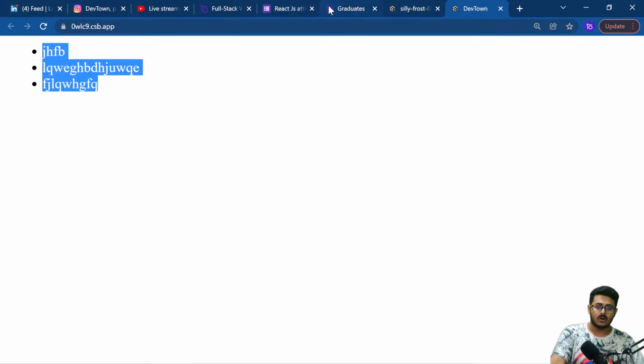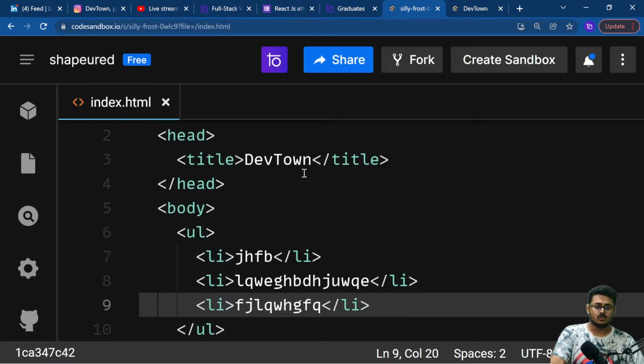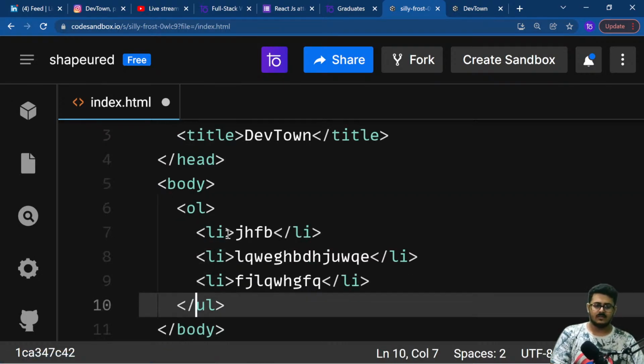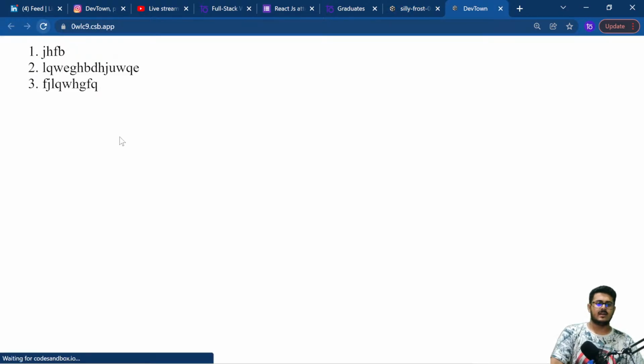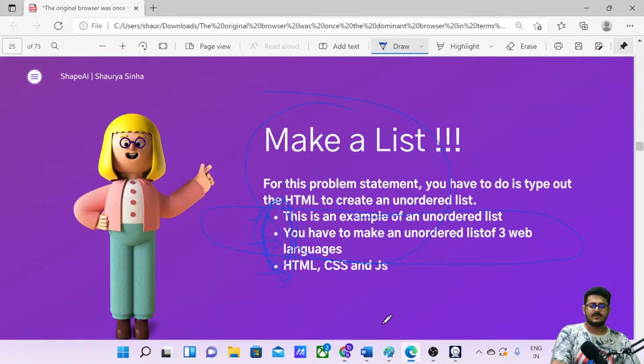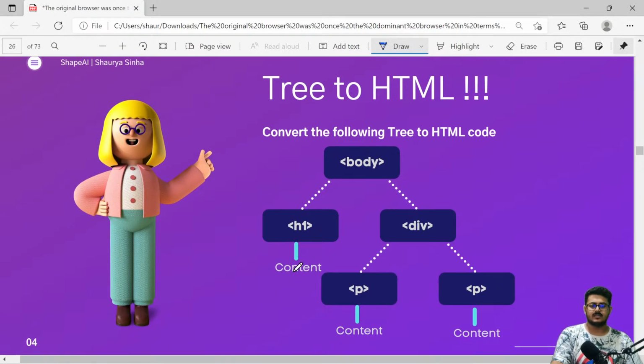If it was an ordered list, then instead of writing UL, we would have written OL, that is your ordered list. If I run this right now, you will be able to see that we have an ordered list of 1, 2, and 3. This is how it works. Are you guys able to understand up till now? Please do let me know, guys.